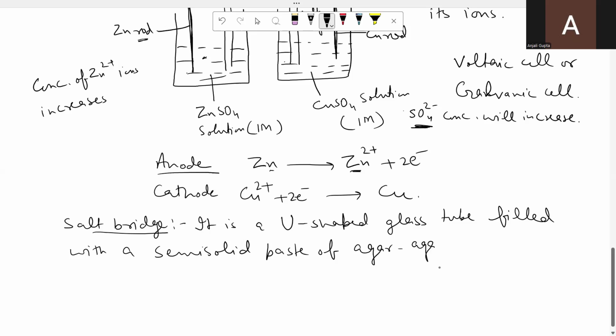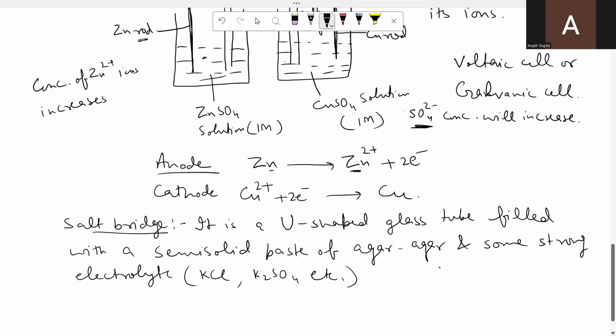Agar-agar is an organic compound which is generally used to make the paste, and some strong electrolyte. Strong electrolyte, it can be any strong electrolyte, KCl, or you can use K2SO4 or any strong electrolyte.